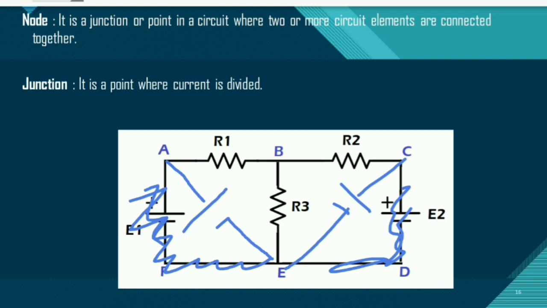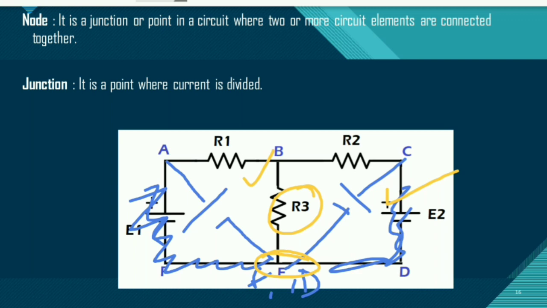Can you tell me where is the point F and D? Yes, the points F and D are merged with point E, and after merging there is no variation in the circuit behavior. That means we can do it like this. So now what are points F, E and D? These are the same point, and whether it is a node or not, let's check. This point is connecting my source E1, my source E2 and the resistor R3. So it is also joining three elements. That means it is also a node.